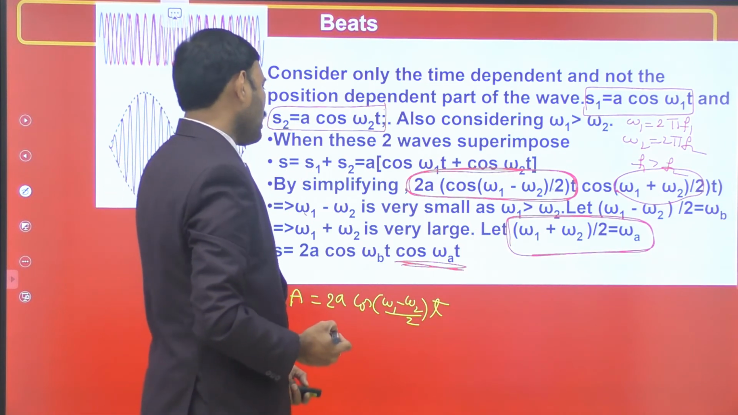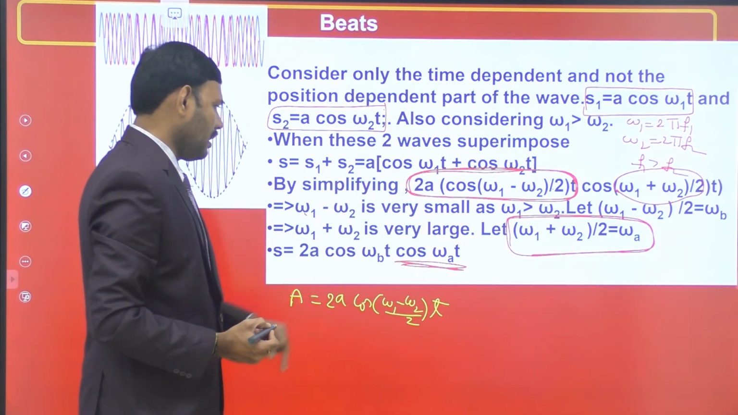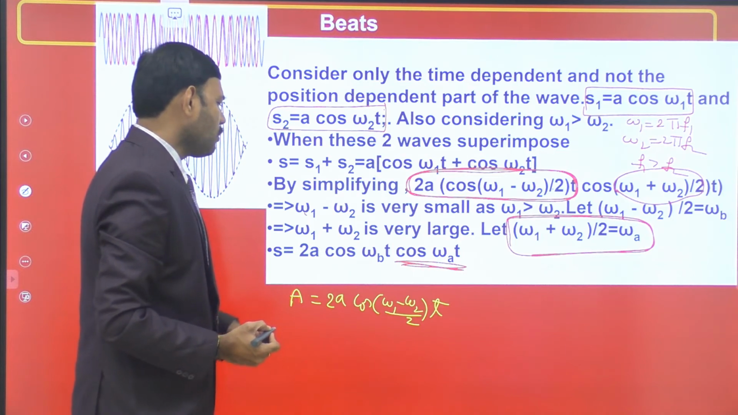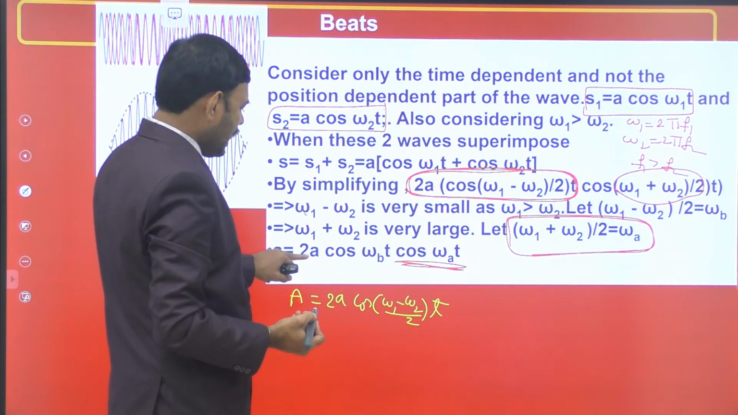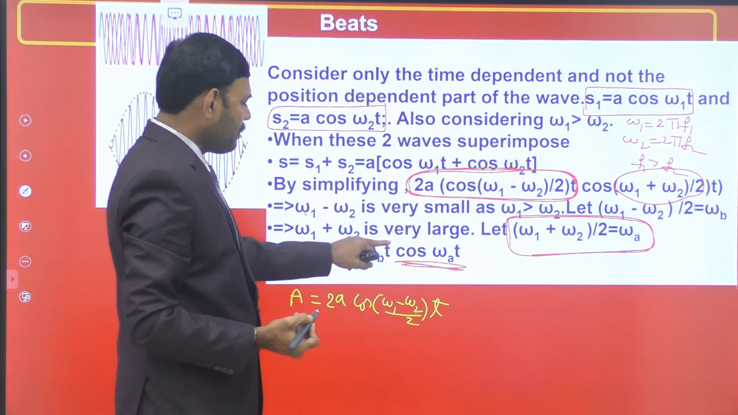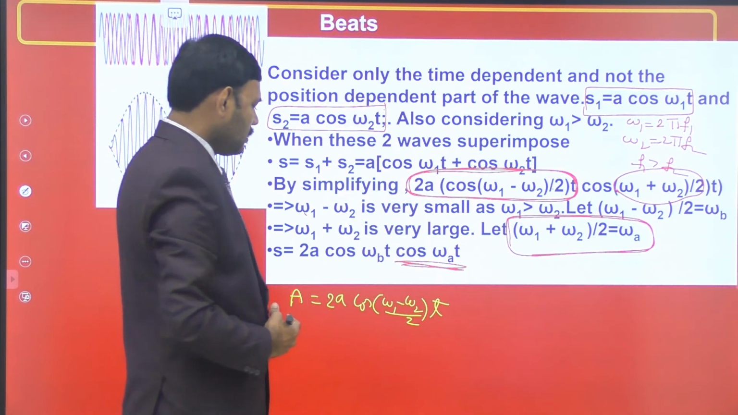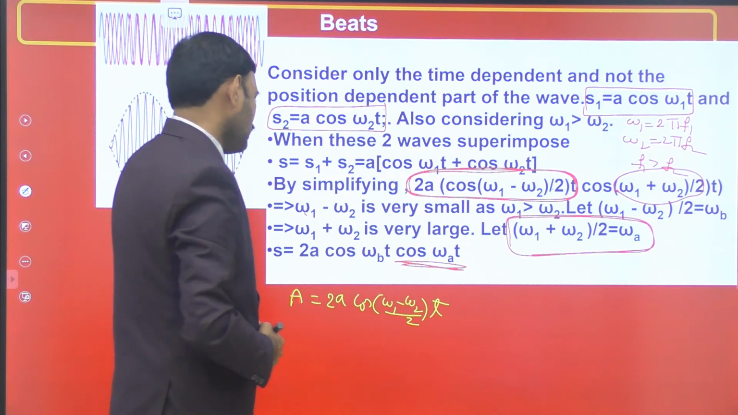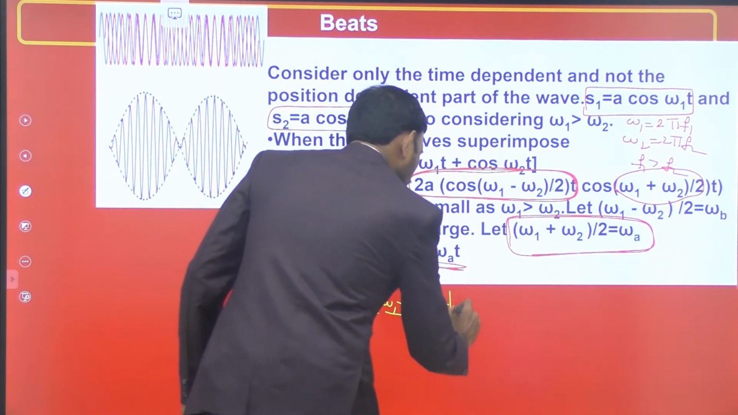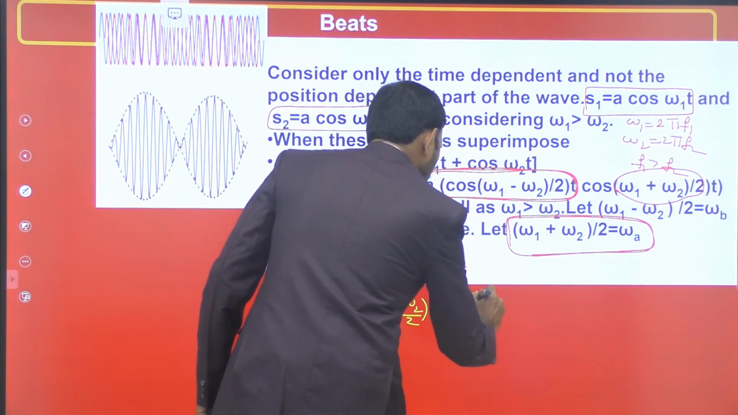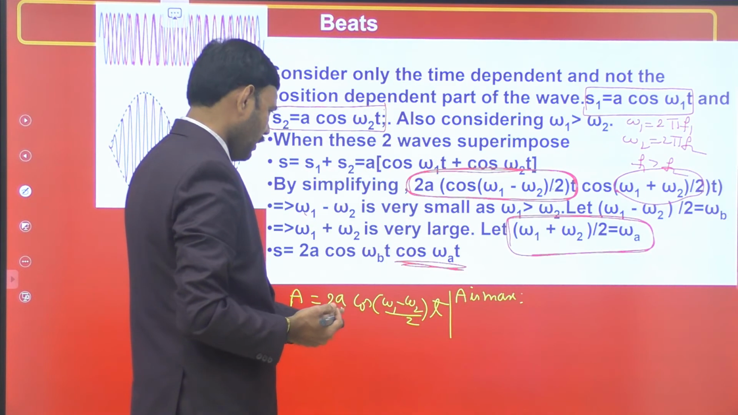Okay. This (omega 1 minus omega 2) by 2 is omega b. Let it be omega b. Then the ultimate expression is 2a cos omega b into t. Here we would like to continue this derivation to get the beat frequency. When this amplitude is maximum, A becomes maximum amplitude, that is 2A.